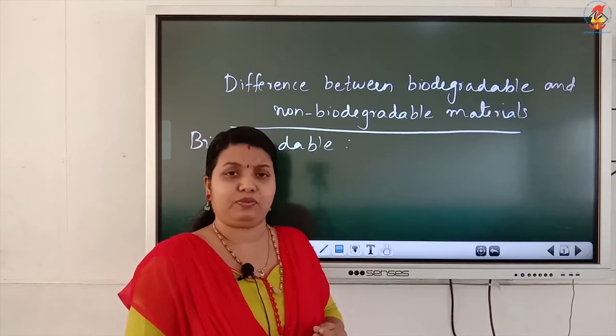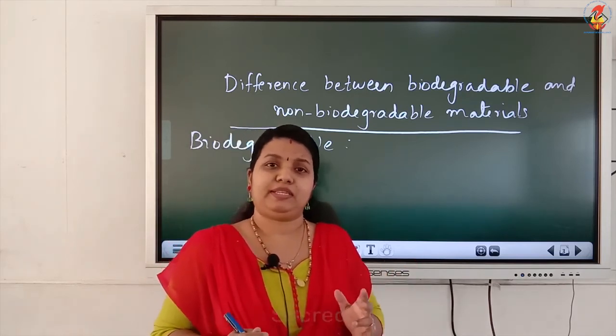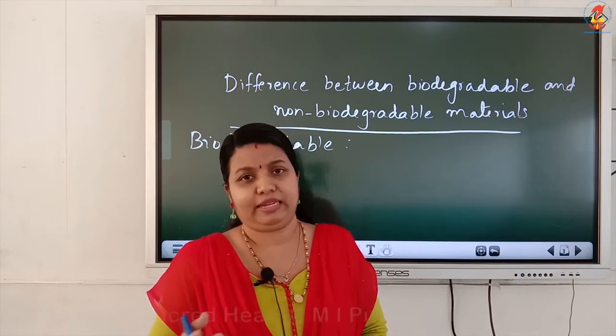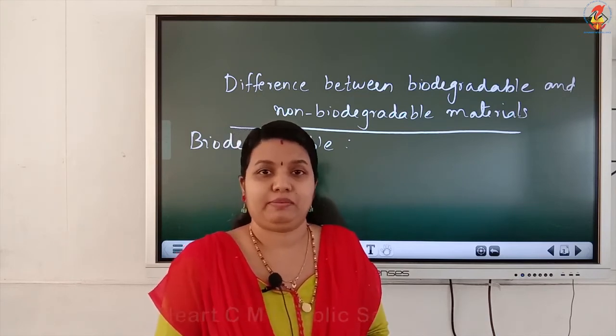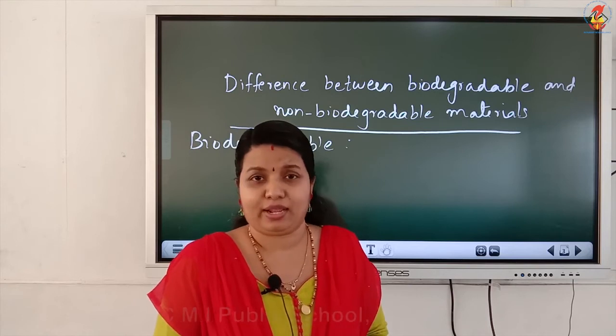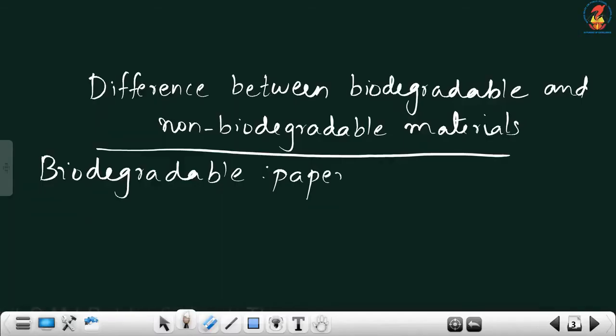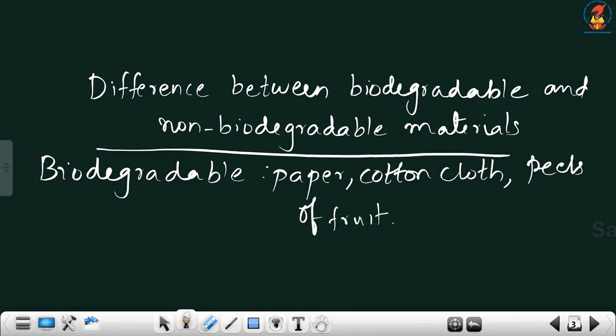In simple terms, we can say the materials which get easily mixed with soil. By natural processes like bacteria, they degrade and they get mixed with the soil completely. They are known as biodegradable materials. Examples are paper, cotton cloth. Many examples are given in your textbook. Peels of fruits and vegetables.